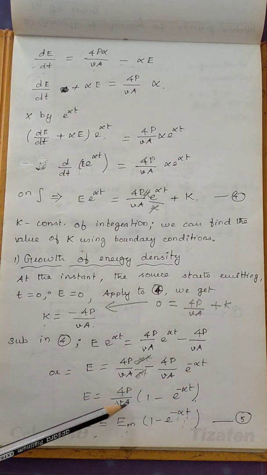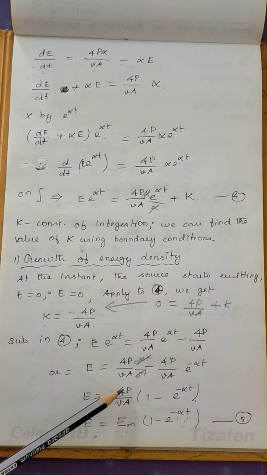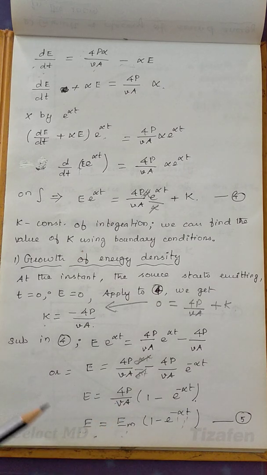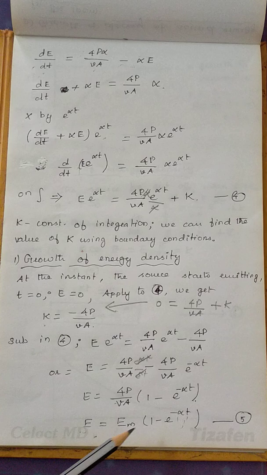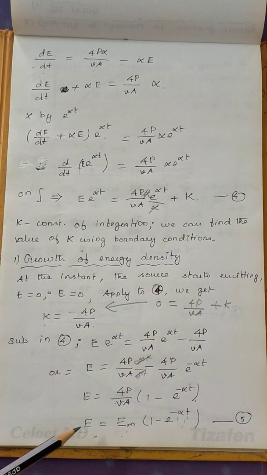Already we know that we put this value as Em, as we have seen in the previous lecture itself. So instead of 4P by V into A, which is Em, E is equal to Em into 1 minus e power minus alpha into t. This is an expression for energy density. It varies exponentially. Em is constant, the maximum value of sound energy. Alpha is constant. So the energy varies with respect to t alone in an exponential manner.